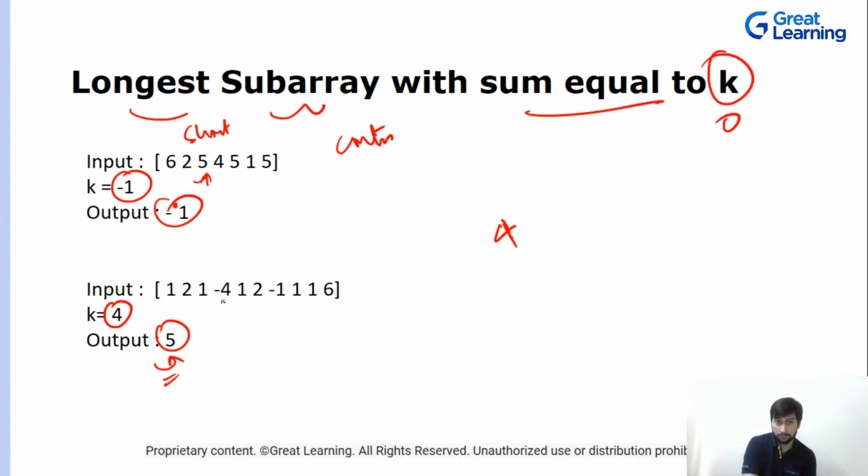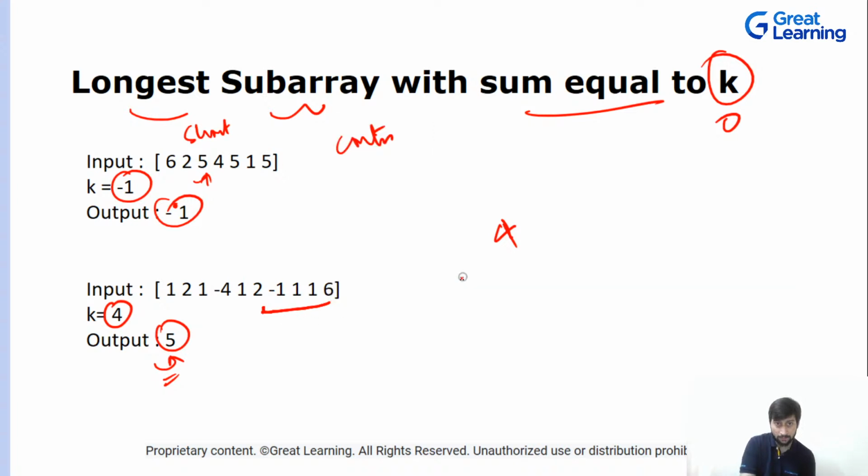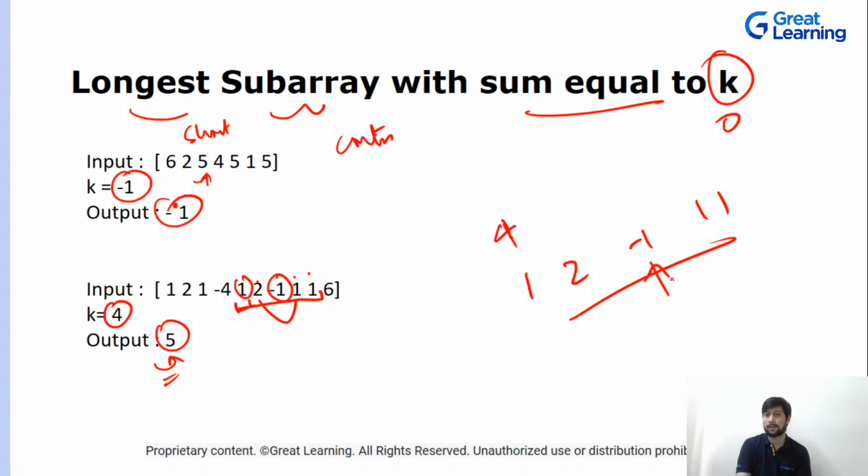So if you think of this as your longest subarray with sum equal to 4, right? What will be the subarray? And if you think of this subarray, what will be the length of this? 1, 2, 3, 4 and 5. So you are adding 1, you are removing it, and then you have 4. Okay, so this is your longest subarray with sum equal to 4. So 1, 2, -1, 1, 1. Because this is -1, this and this will cancel out, and this is the longest subarray. Okay, is this thing clear?